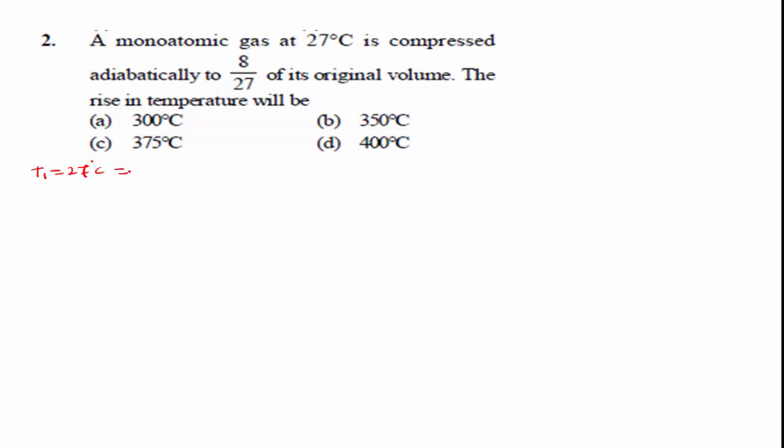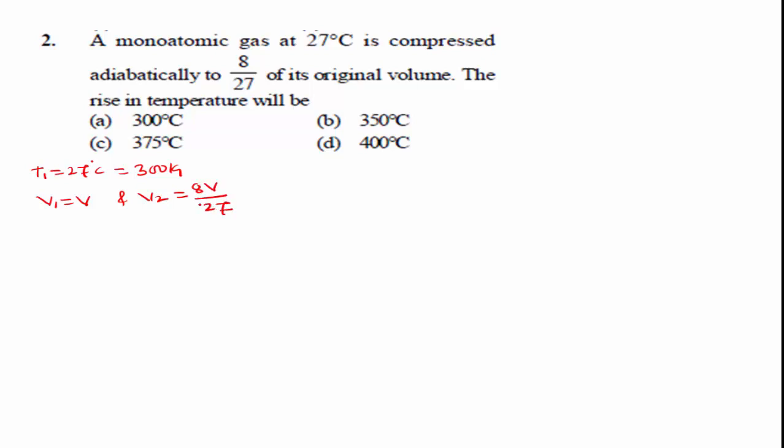Converted into Kelvin, 27 plus 273 is 300 Kelvin. Initially its volume is V1 is equal to V. We don't know the original volume, so I can write the original volume as V, and when it is compressed, V2 is 8V divided by 27.